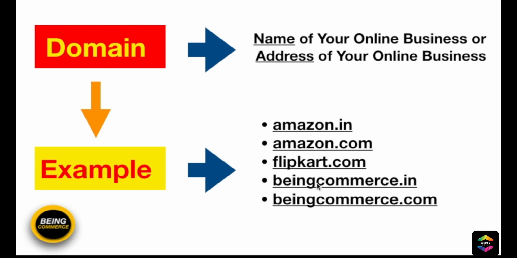For example, if you want to create one business on your name, say your name is John, you can take one domain that is related to John, you can buy the John domain. Or for example your surname is McLarian, so you can buy one domain with johnmclarian.com, or you can also buy johnmclarian.in. So it's totally up to you.